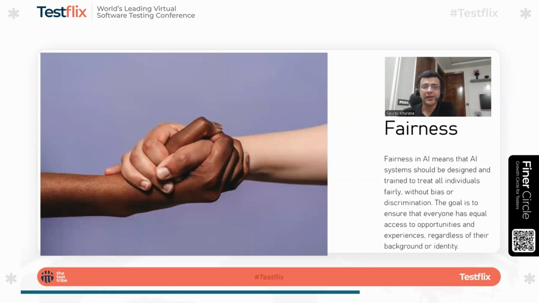Also, there could be a contextual sensitivity that can come into the picture. For example, Thanksgiving is famous in the US, whereas in India, people might do shopping during Diwali. So if it is an assistant that only has, let's say, India data, then it might recommend a US person to do some shopping during Diwali, or recommend stuff like that, right? So that way the system will not be fair, right?